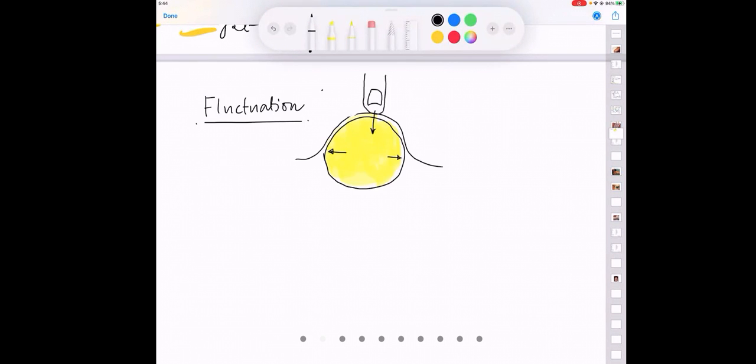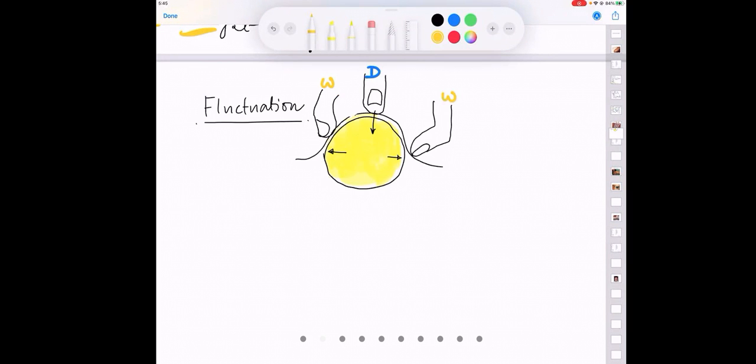So, if I keep two other fingers, that means if this finger is a displacing finger, these fingers are watching fingers. Hello? Have I made you understand how to elicit a fluctuation?